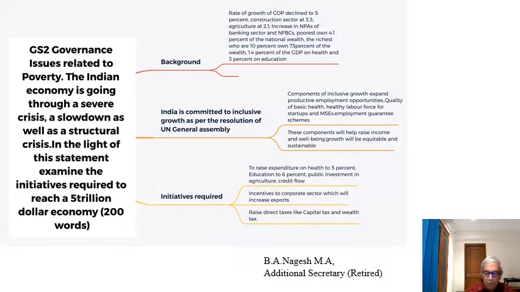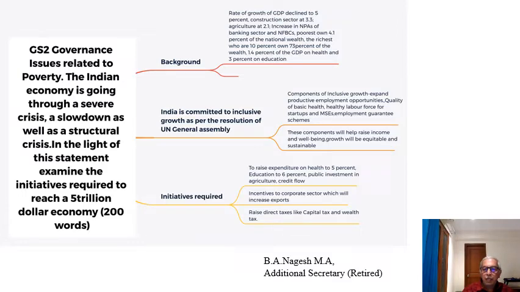Now, what are the components of inclusive growth? See, first thing would be to expand productive employment opportunities. This is the first component of inclusive growth. Then the second one would be quality of basic health.